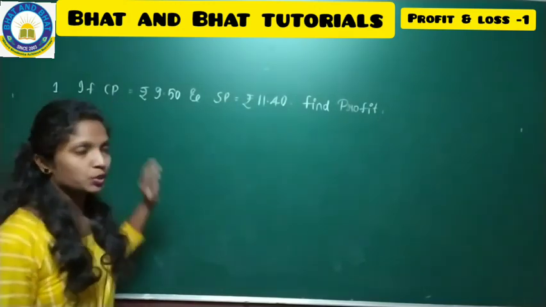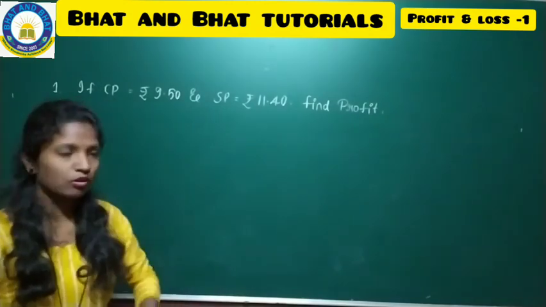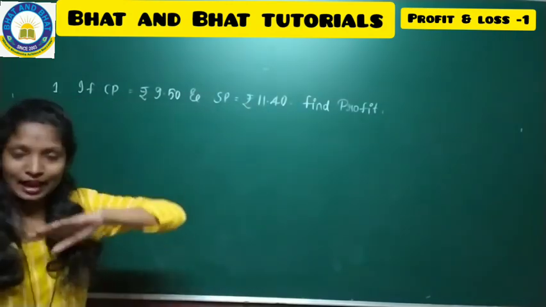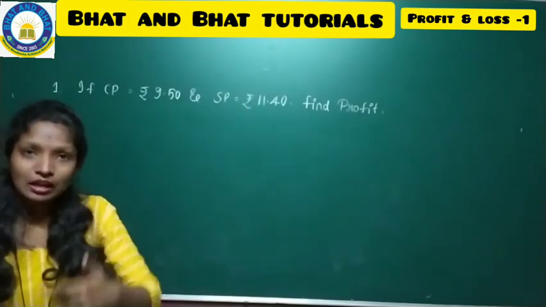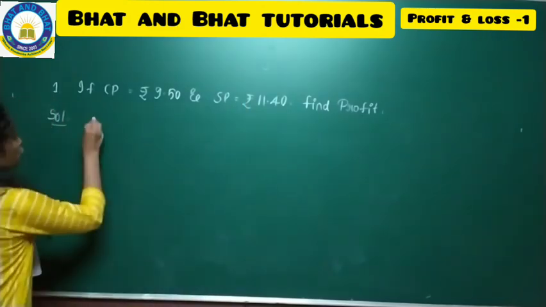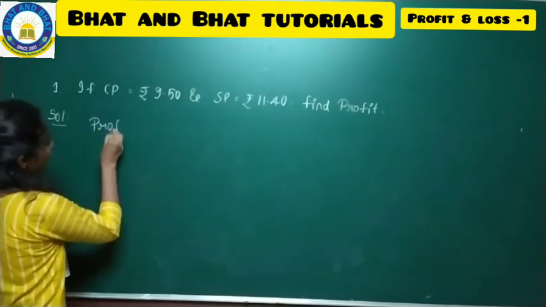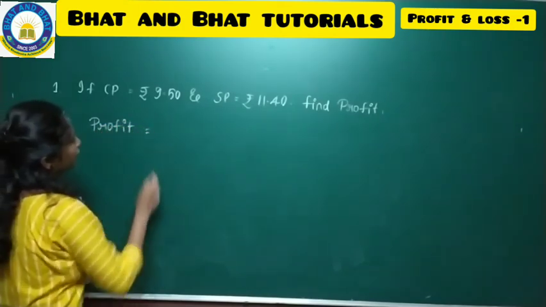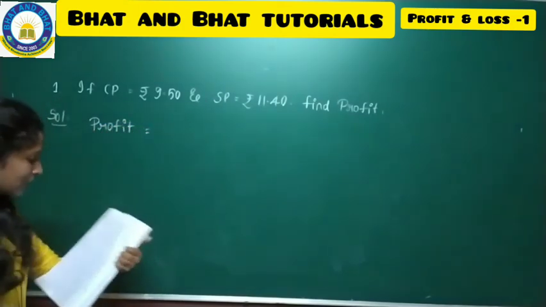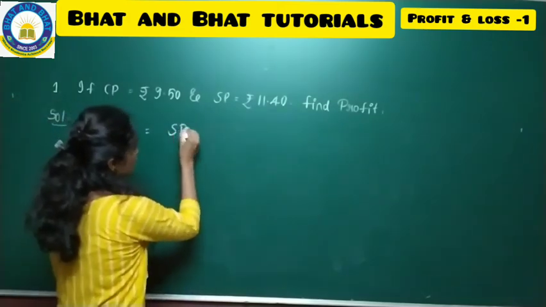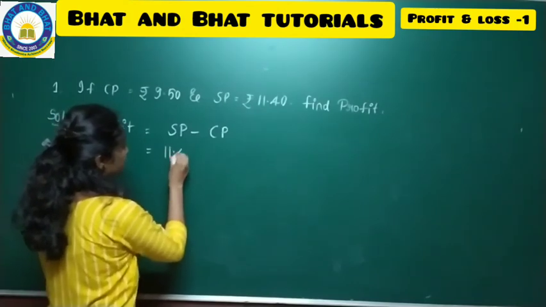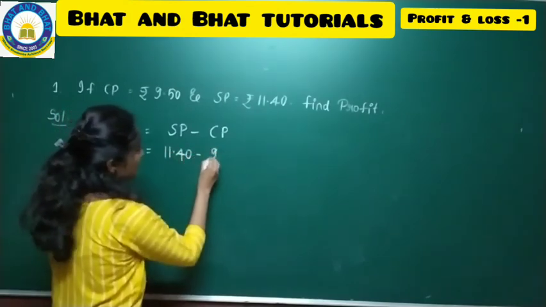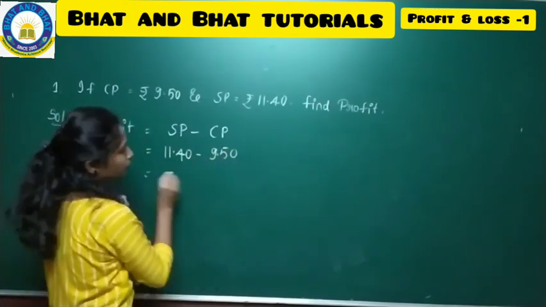Cost price is the actual price of the product. Selling price is the price at which they are selling the product. So, to find profit, we have a formula. Profit is equal to at what price they are selling, that is SP minus CP, whereas SP is 11.40, CP is 9.50.